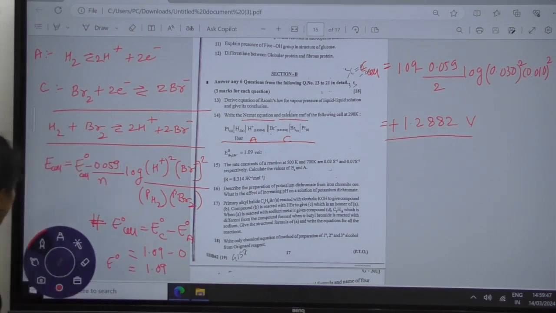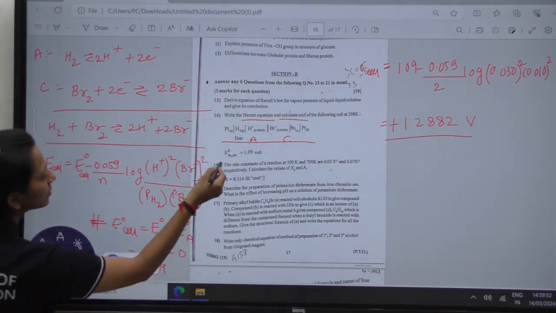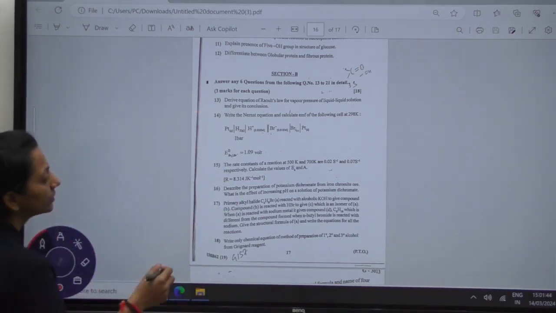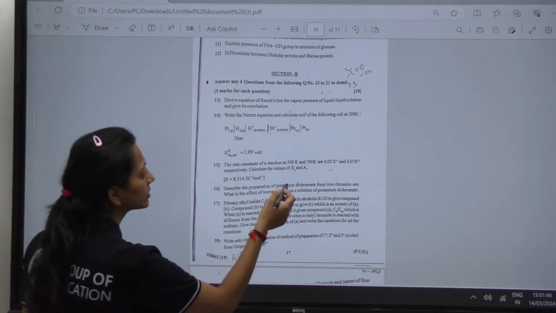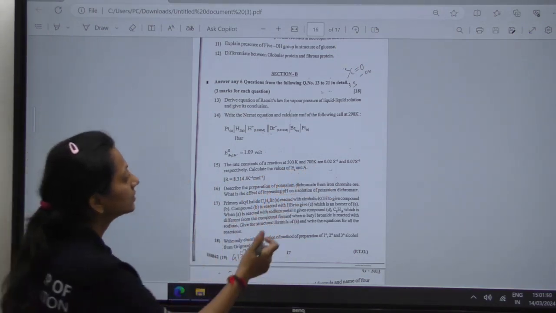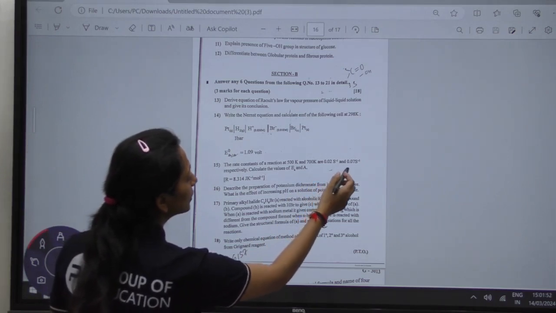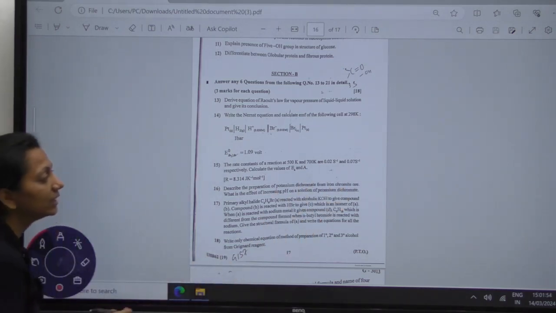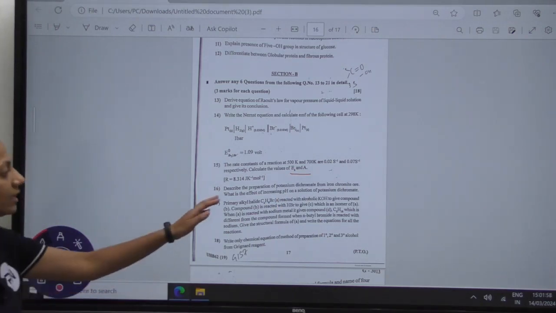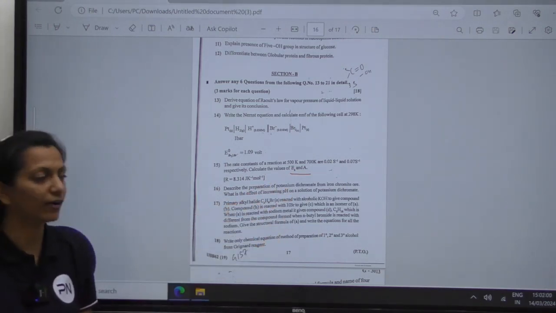Okay, moving towards the next question. The next question of the numerical part is your question number 15, another numerical part. There you are given the rate constant of a reaction at 500 Kelvin and 700 Kelvin as 0.02 second inverse and 0.07 second inverse respectively. We have to calculate EA and A, activation energy and Arrhenius constant.